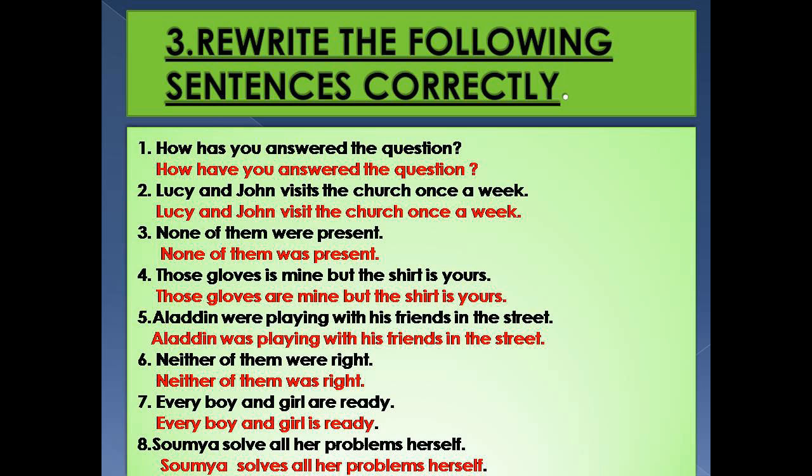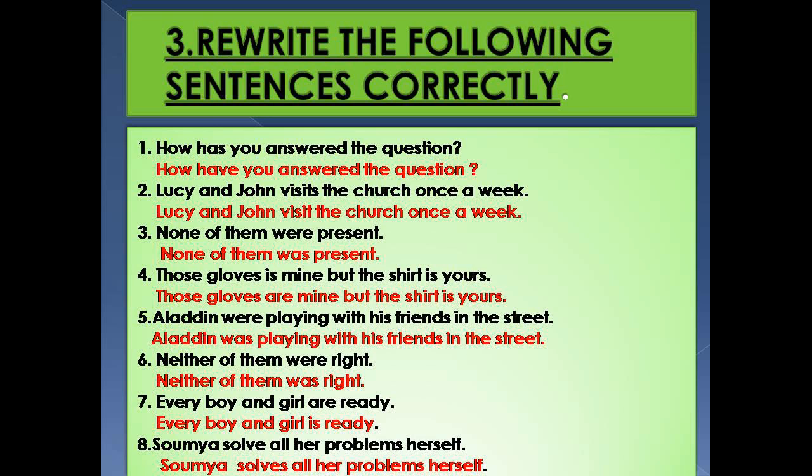Number 3, none of them were present. None of them means no one of them. No one is singular. So with a singular subject, we need to write a singular verb. None of them was present. Number 4, those gloves is mine, but the shirt is yours.